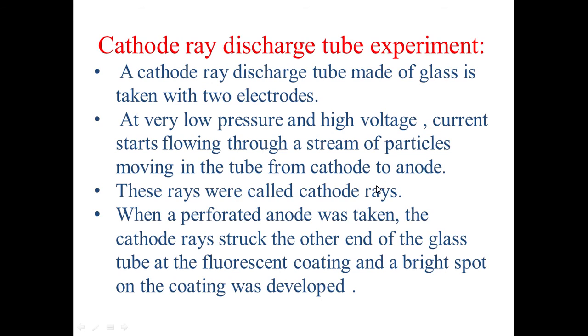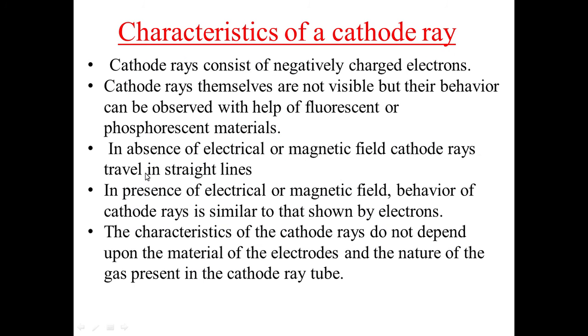On to the next. After performing the cathode ray experiment, J.J. Thomson noticed the characteristics. The cathode ray discharge tube is made of a glass tube with two electrodes at very low pressure and high voltage. These are all about the cathode ray.